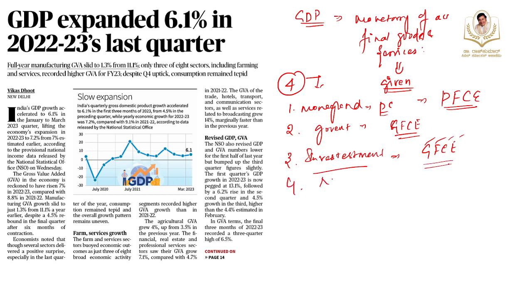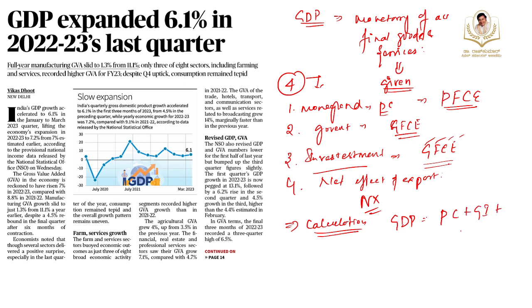The fourth one is the net effect of exports. What foreigners spend on our goods, and imports, what Indians spend on foreign goods, is known as net exports. Based on this, there is a calculation for GDP. GDP is equal to private consumption plus gross investment plus government spending plus exports minus imports. All these are calculated as the GDP growth of the economy.